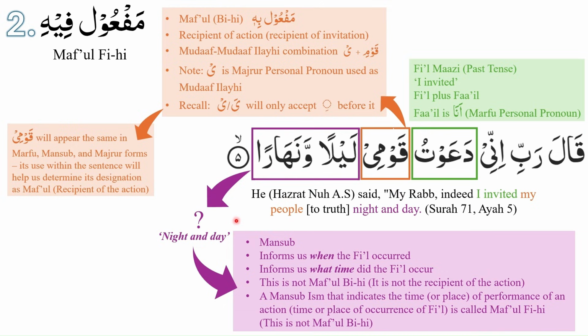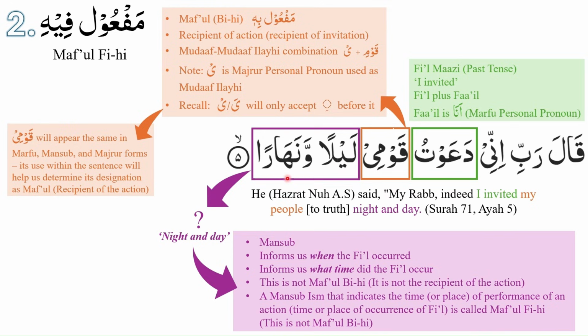Night and day informs us when the fi'il occurred. So it is giving us information on when the fi'il or when the action occurred. In other words, it informs us what time did the fi'il occur. This is not maf'ul bihi because it is not the recipient of the action. We already determined that qawmi is the recipient of the action. Hazrat Nuh alayhi salam invited his people. He did not invite the night and day. That wouldn't make any sense.